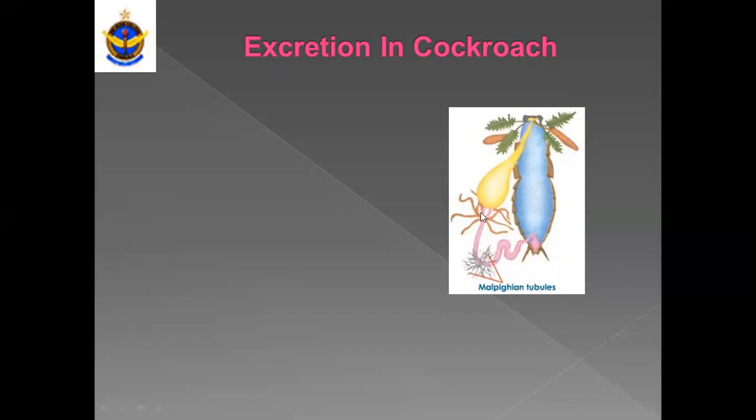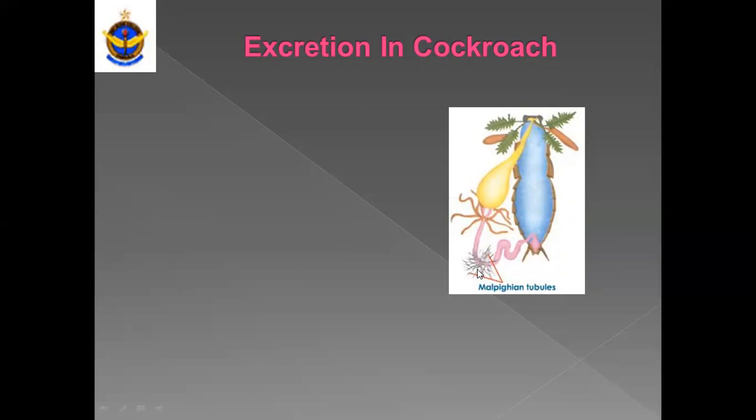Here, this is the foregut. Here, this is the midgut, and this is the hindgut. In between the midgut and hindgut, there are thin thread-like structures which are called blind tubules or Malpighian tubules.